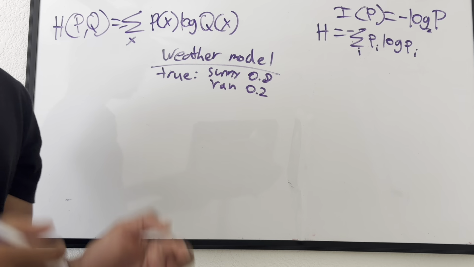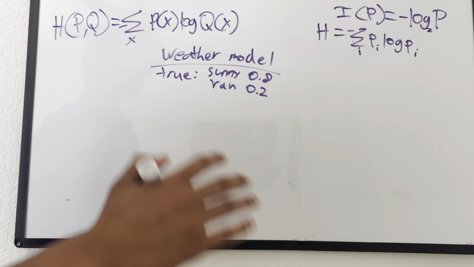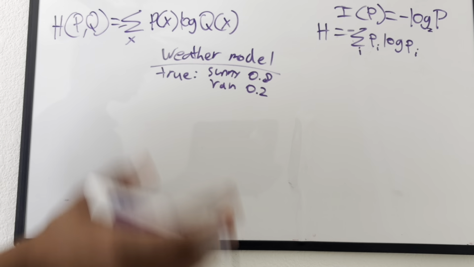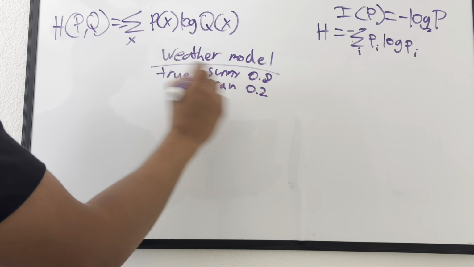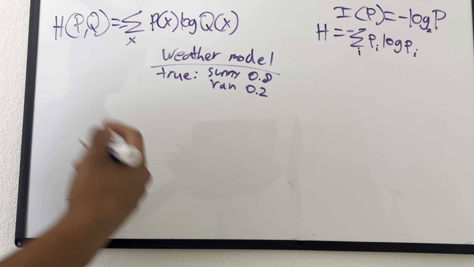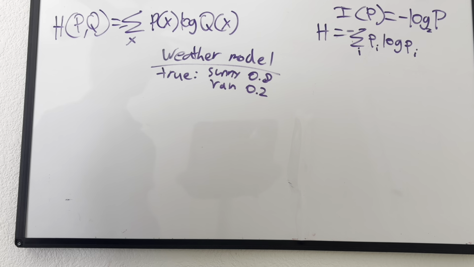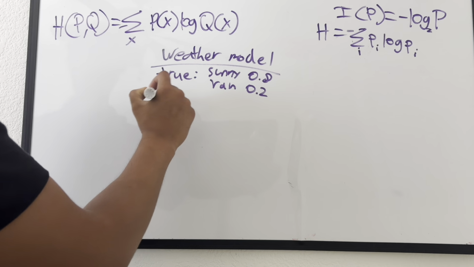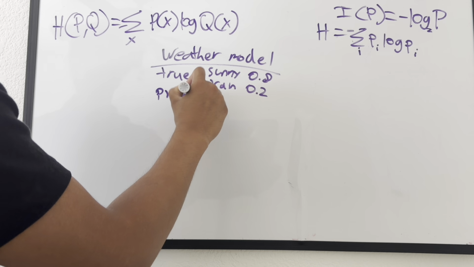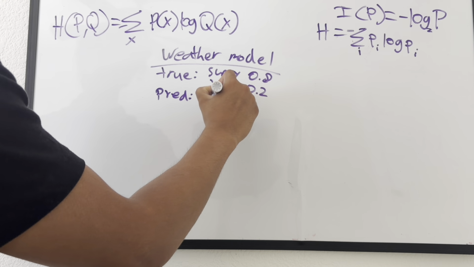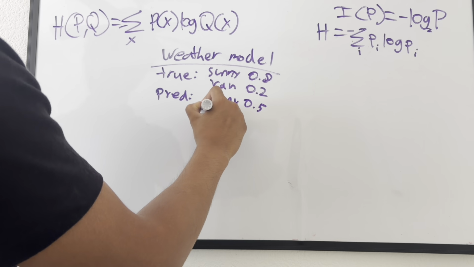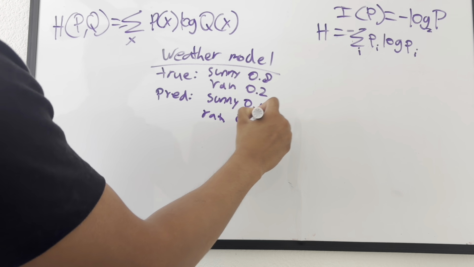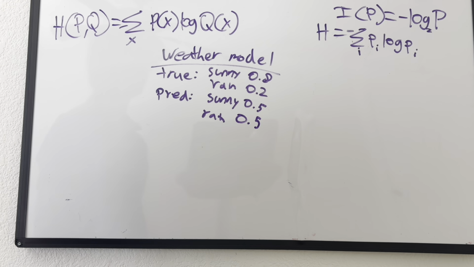Because again, the world doesn't run on yes or no. It's just not binary, right? Everything runs on probabilities. So let's say this is the actual truth. And let's say we have an AI model, and let's say it predicts the weather to be, so let's do pred, sunny as 0.5 and rain as 0.5. So that means it's pretty 50-50.